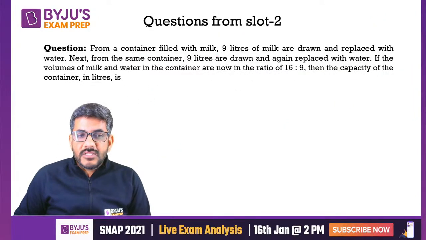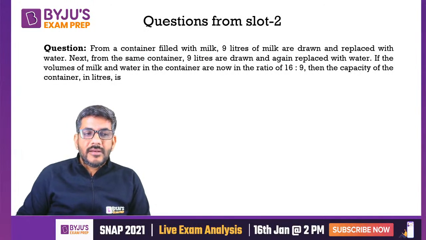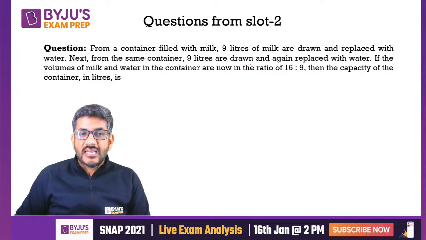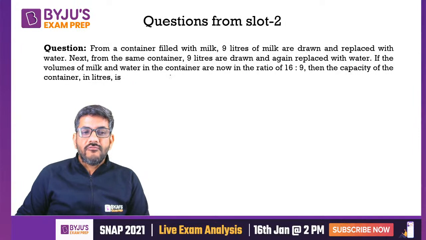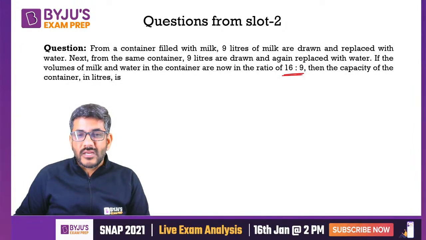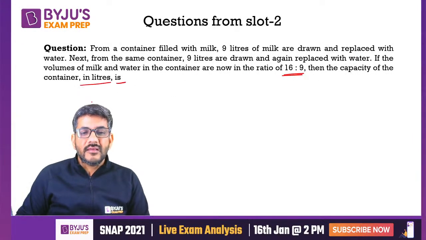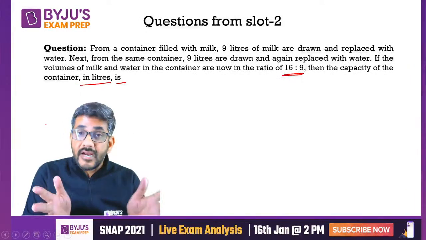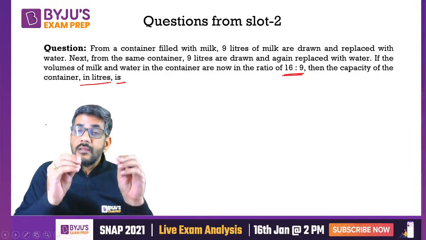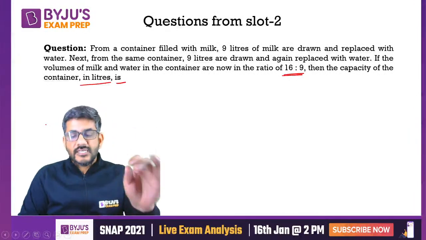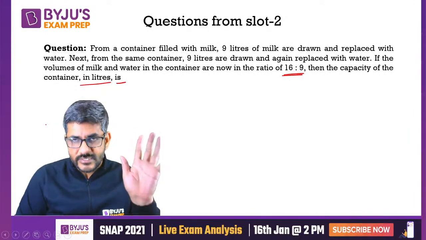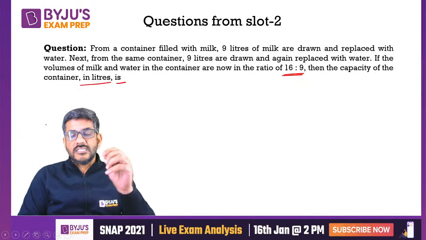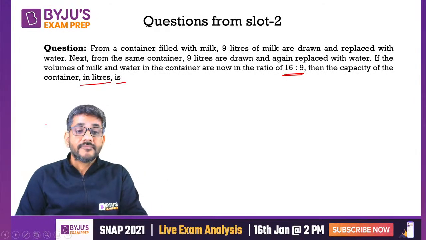From a container filled with milk, 9 liters of milk are drawn and replaced with water. Next, from the same container, 9 liters are again drawn and replaced. The volume of milk and water now is 16:9. Then the capacity of container in liters. If anyone has prepared for CAT, they must be knowing replacement में सबसे पहली चीज यही सिखाई जाती है, pure basic question from arithmetic that is based upon replacements.